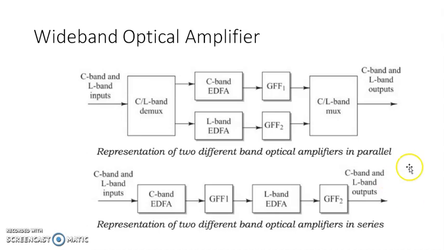So here, C band EDFA and L band EDFA, and these are about the series one. The drawback of the parallel amplifier is that we require additional components, a multiplexer and demultiplexer.